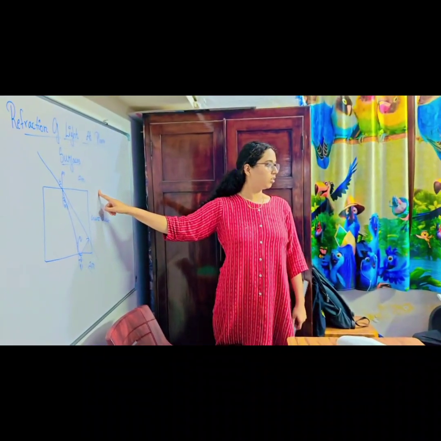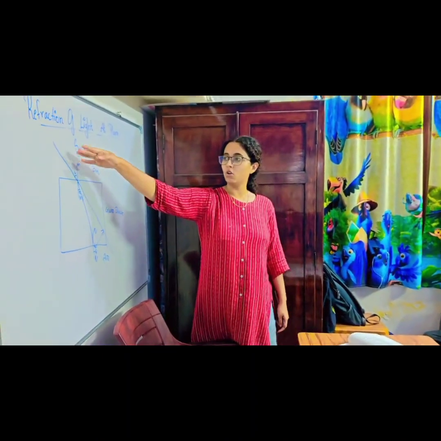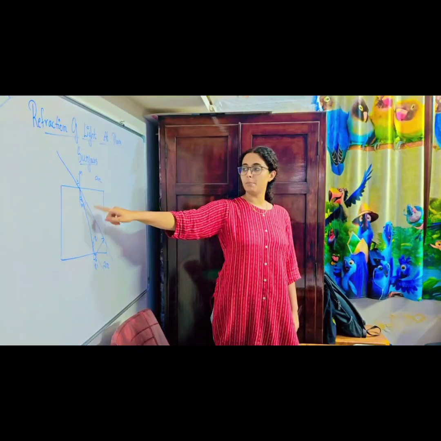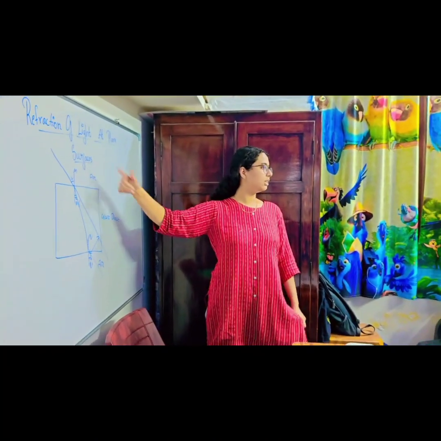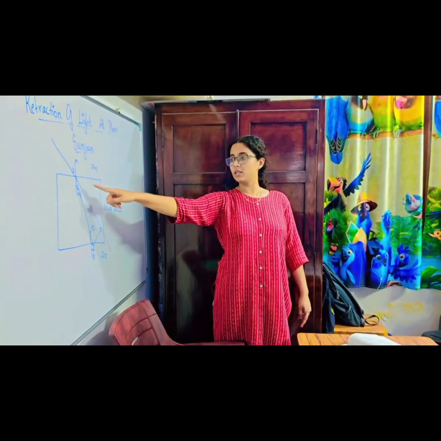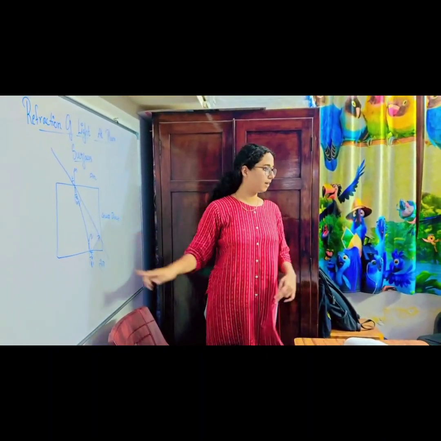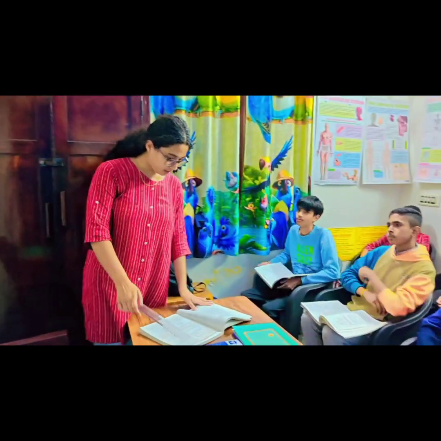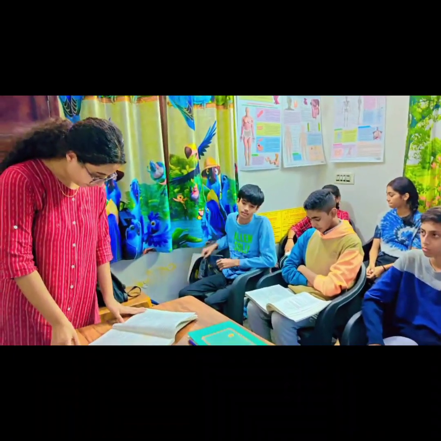Yes, ma'am. Okay, so the light would normally travel this way, but it's bending because of the change in medium, because it's coming from rarer to denser to again rarer medium. That's why you can see two times the light is getting refracted here. Okay, alright. Now we'll get to the last question.